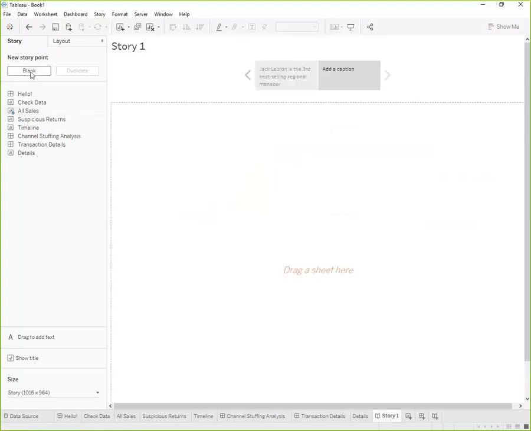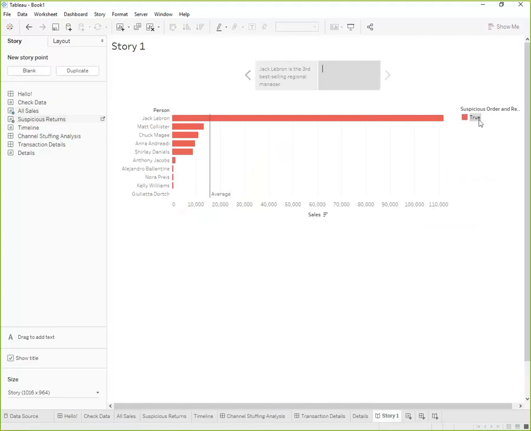Okay, we've established our first point. Now let's point out the fact that he also has the most suspicious returns.